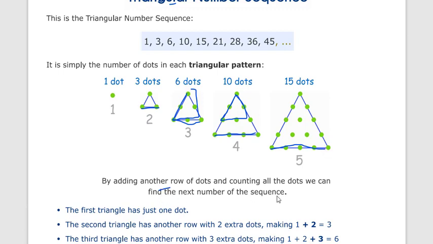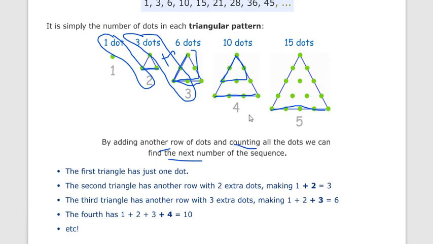Adding another row of dots and counting all the dots, we can find the next number. Also, you can find it by adding the previous terms, and we get our next term. Or you can use the formula like this also.